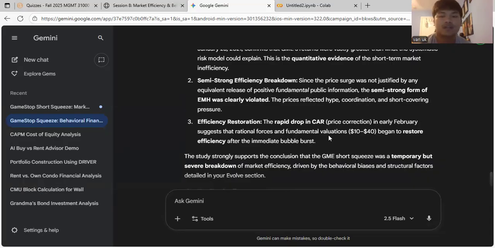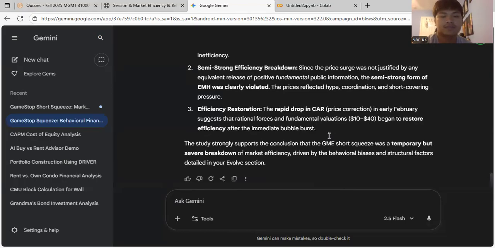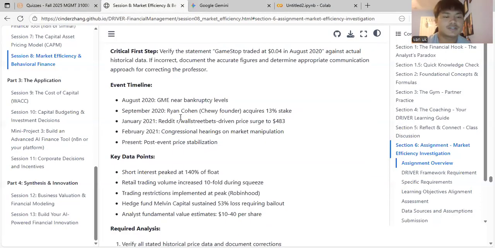The price surge was not justified by any equivalent release of positive fundamental public information. The semi-strong form of EMH was clearly violated, and prices reflected high coordination and short covering pressure. As for efficiency restoration, the rapid drop in CAR in early February suggests that rational forces and fundamental valuations began to restore efficiency after the immediate bubble burst.